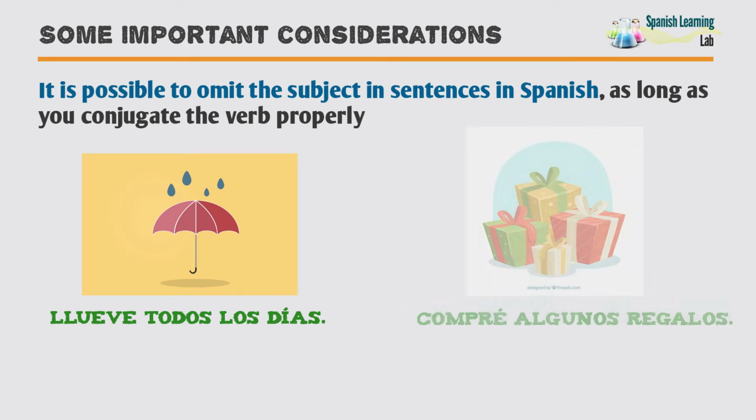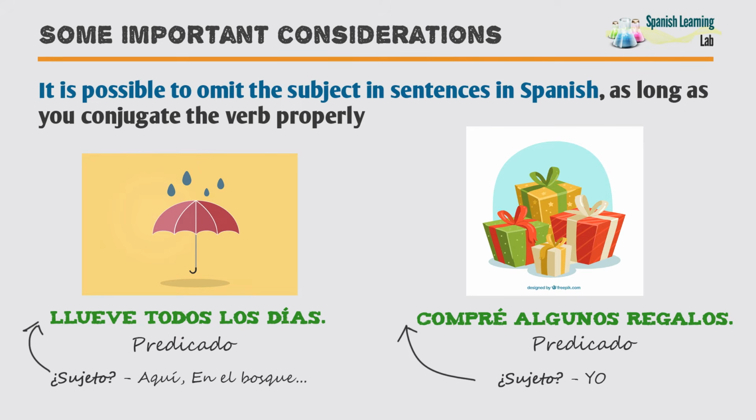For example, llueve todos los días, where the subject could be a place. Compré algunos regalos, where the subject is the pronoun yo.